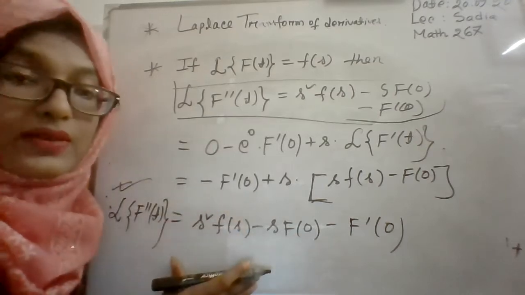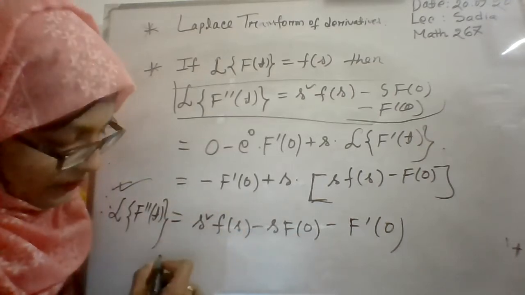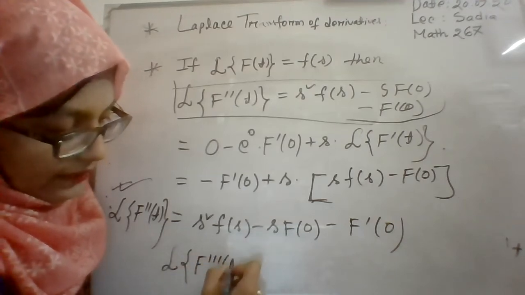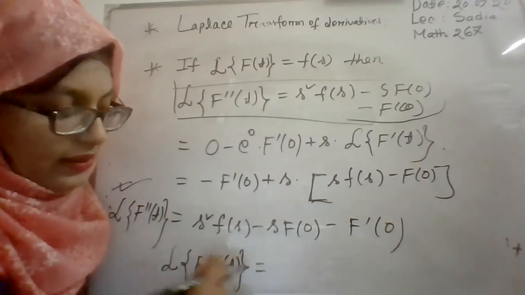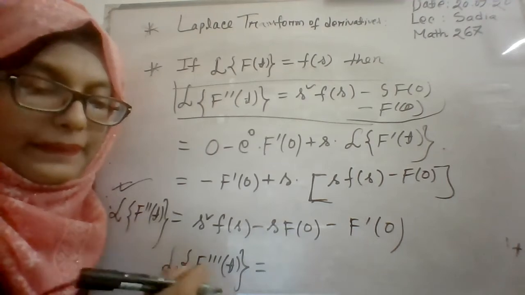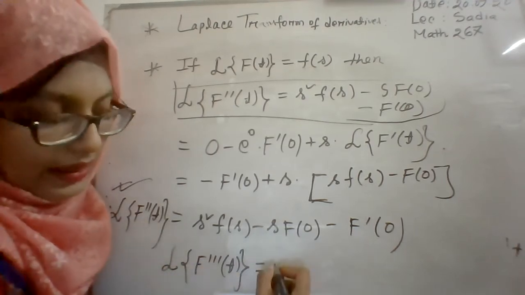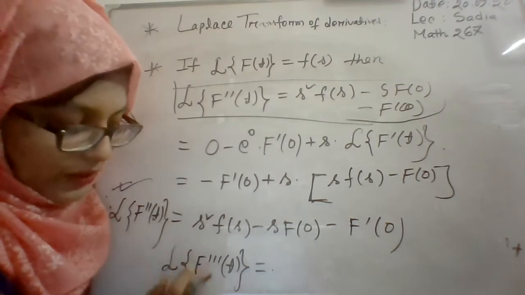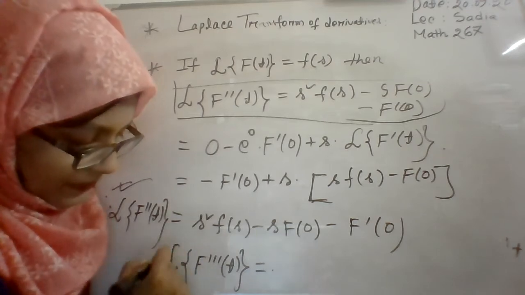This is for the second order derivative.